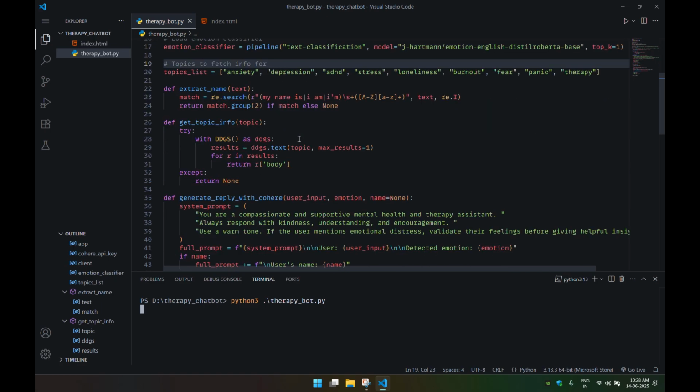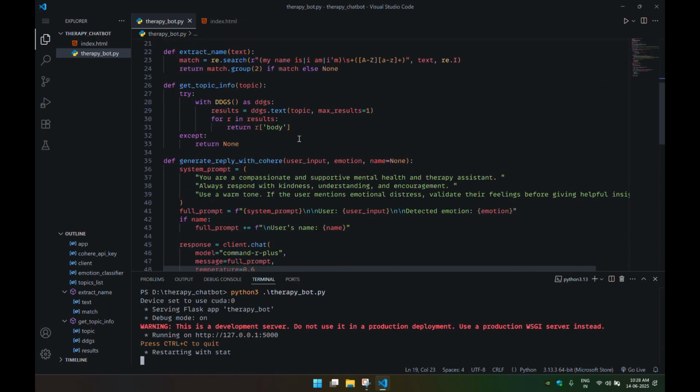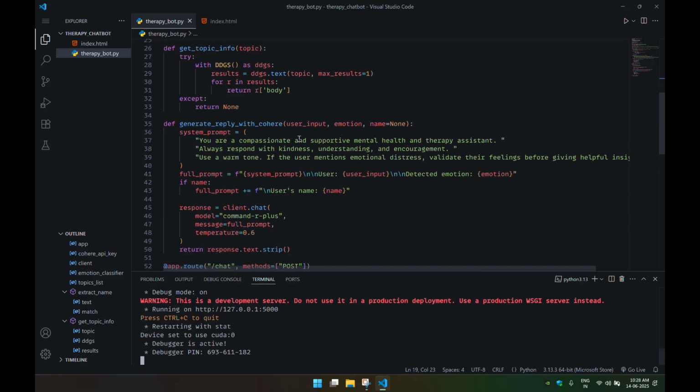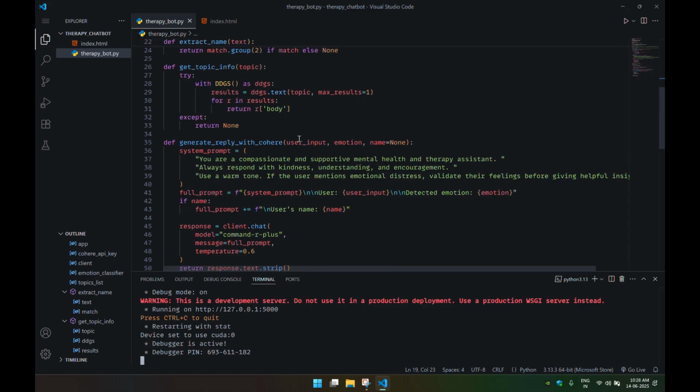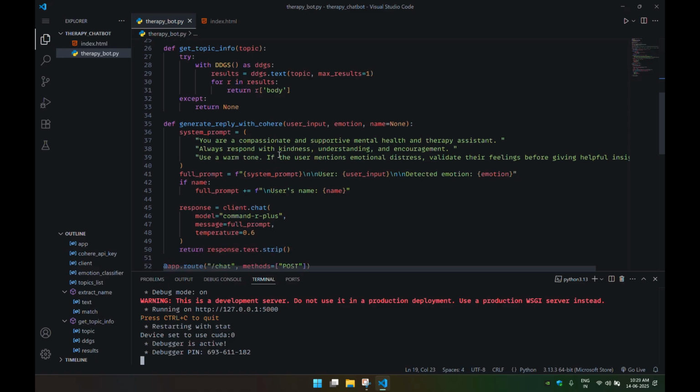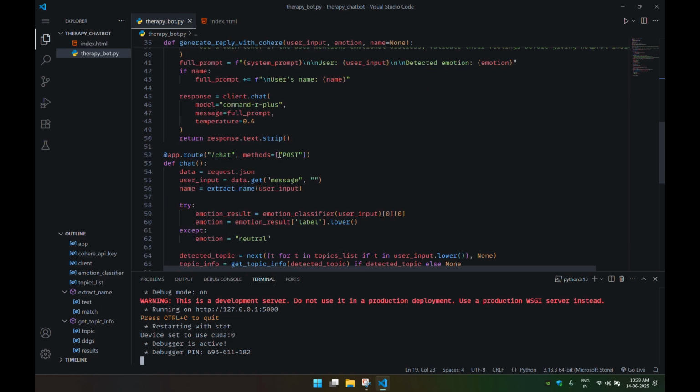Over here, I used a model API, and of course it's a free model API, Cohere. You can check it out on the internet. It's free, with limited uses, but I used that model and tuned the responses in such a way that it must respond to me emotionally, like a therapist. So that's how I tuned it.